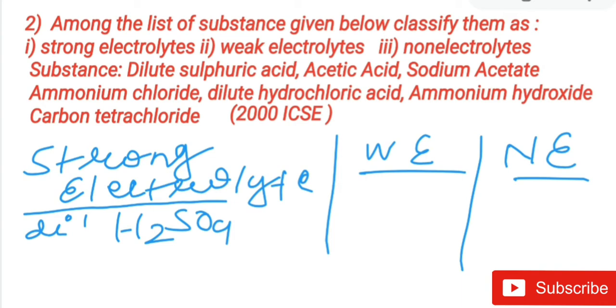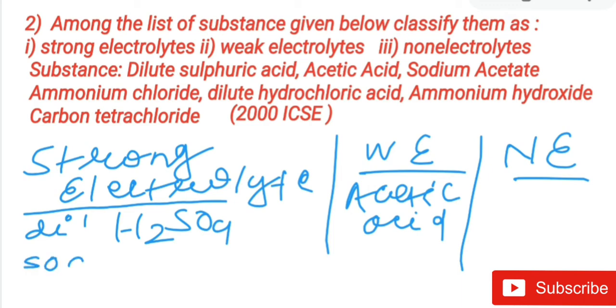Next is acetic acid. Acetic acid is an organic acid, so it is a weak acid. So where will you write it? You will write it under weak electrolytes. So you will write acetic acid. Next is sodium acetate. Sodium acetate is a salt of a strong base, hence it is a strong electrolyte. So you write down sodium acetate.